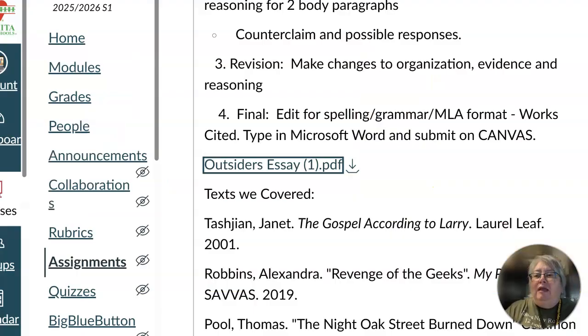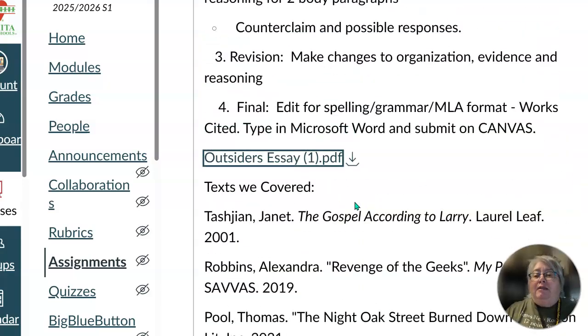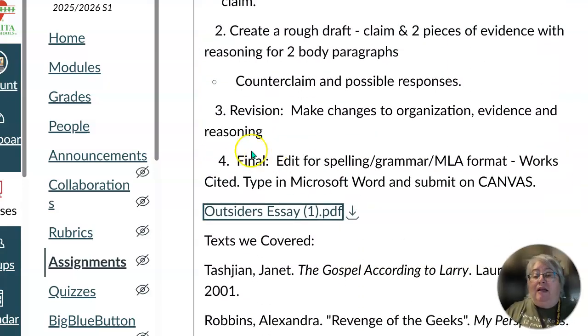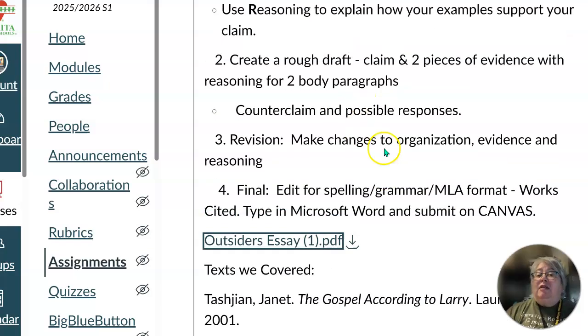Okay? Then, when we come back to class next class, you will start your revision. You'll be making changes to the organization, the evidence, and the reasoning. So maybe you found something better, or maybe you like paragraph 2 better than paragraph 1, so you want to start off that way. Okay? So you'll make your changes and then type up your final copy in MLA format. You must have a works cited, and you must turn it in on Canvas.